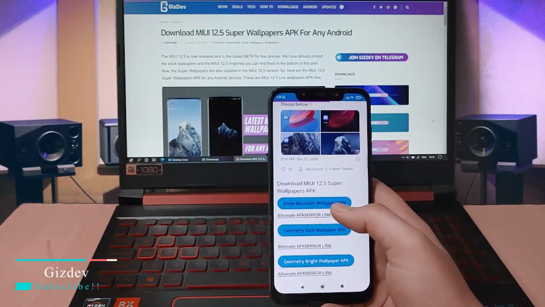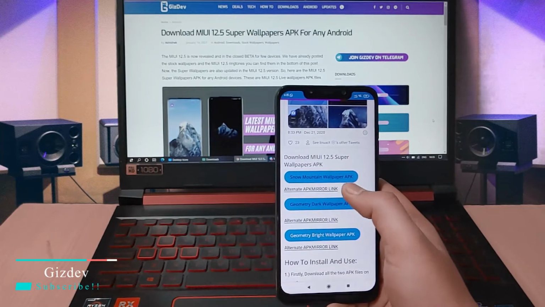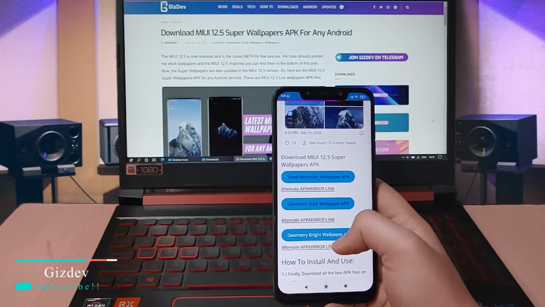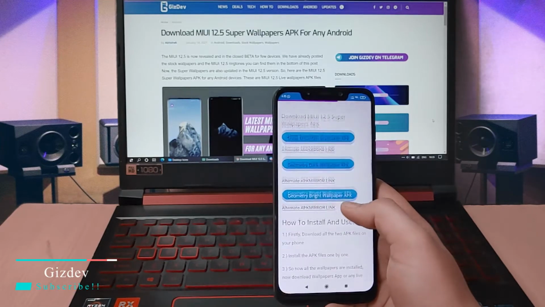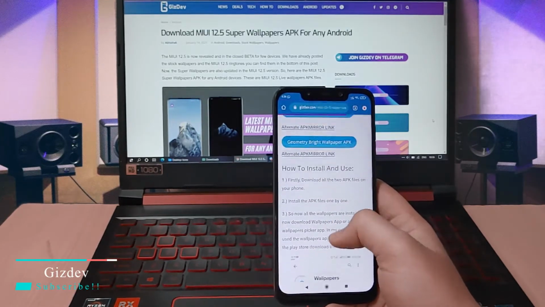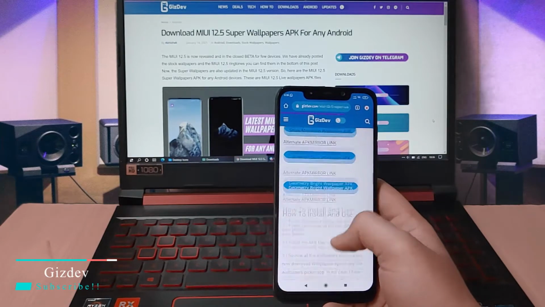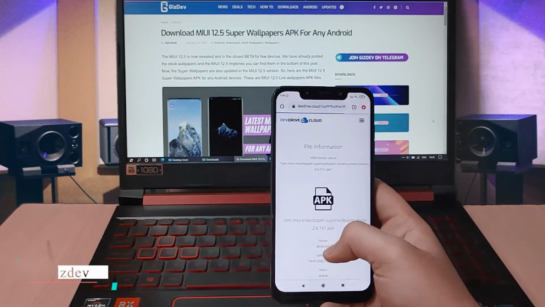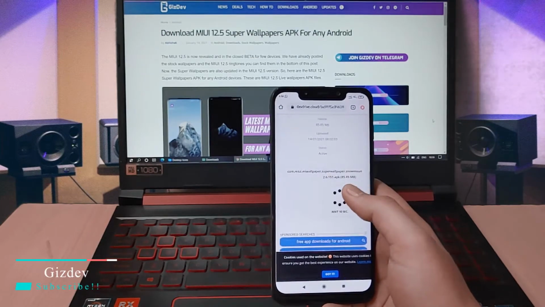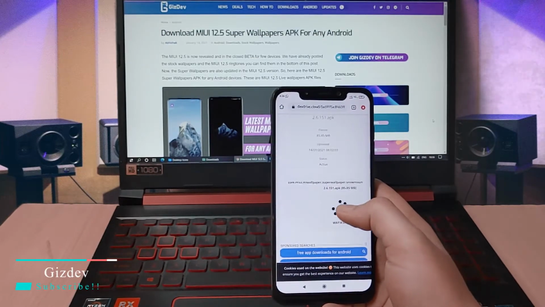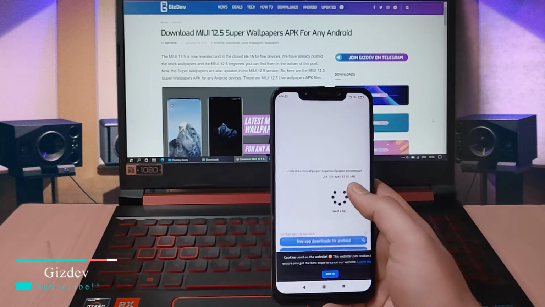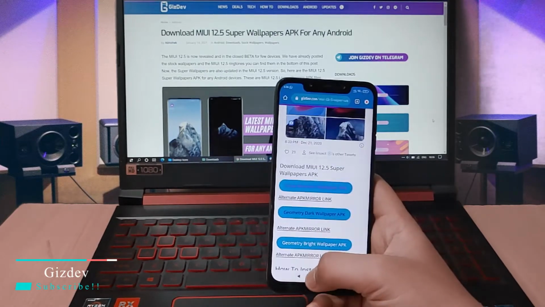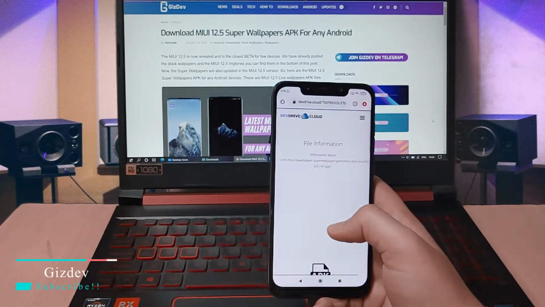And let's see these beautiful wallpapers. So first is Snow Mountain Wallpaper APK, next is Geometry Dark, and the second version of it is Geometry Bright Wallpaper APK. So you just have to follow the simple steps that I am going to follow. Firstly you have to download all the three wallpapers. Just go to the link below and wait for 10 seconds and you can download the file. After downloading all the three files, you have to download like this.